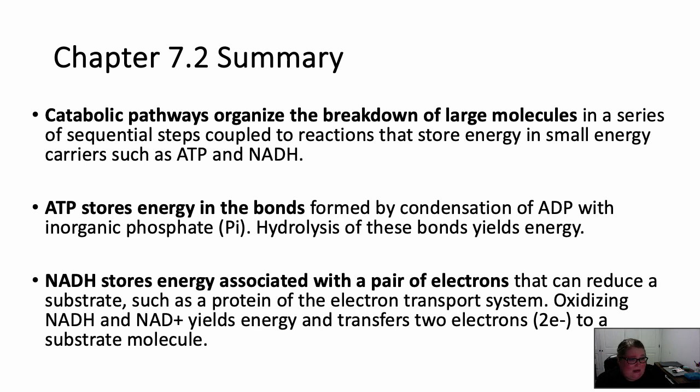NAD and NADH are going to act as electron carriers. So NADH is going to store energy that's associated with that pair of electrons, and it's going to carry it through the pathway till we get to the electron transport chain, and then we will start to make the proton motive force, and we'll take those high energy electrons and start to store the energy in the ATP bonds. Okay, so that is it for chapter 7.2.